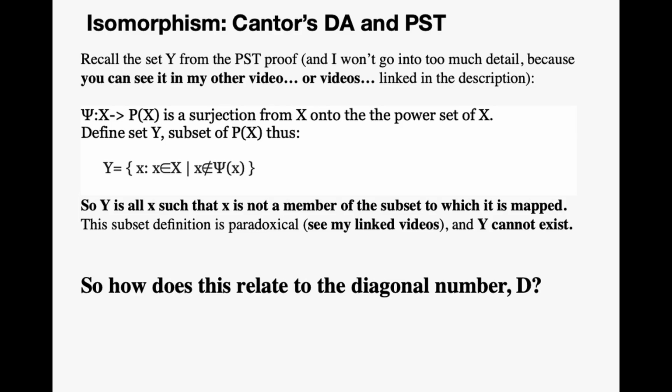So Y is all x such that x is not a member of the subset to which it is mapped. This subset definition is paradoxical, as you can see from my videos, and Y is a subset that simply cannot exist. So how does this relate to the diagonal number D?